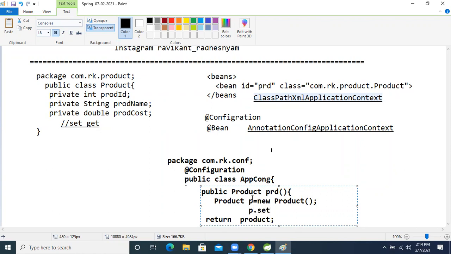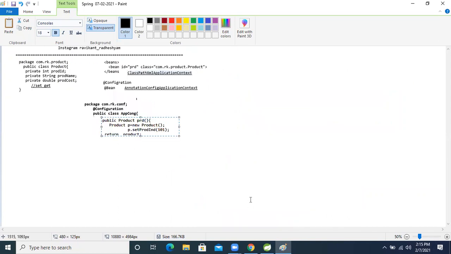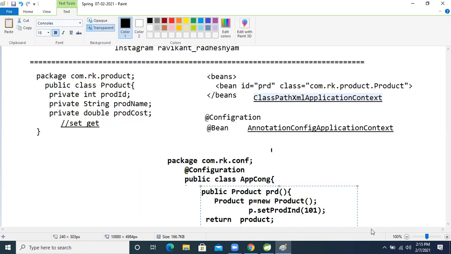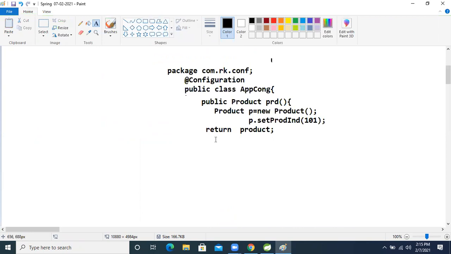Set prod id is there, and inside that we give 101. Just now I am deleting this one. After writing the things, I will explain again.